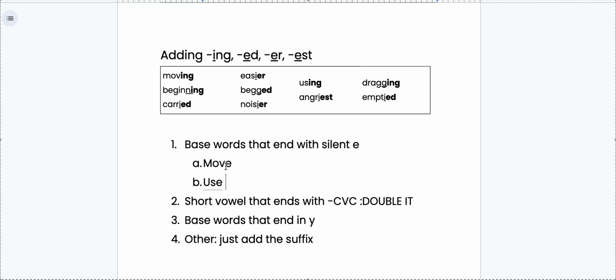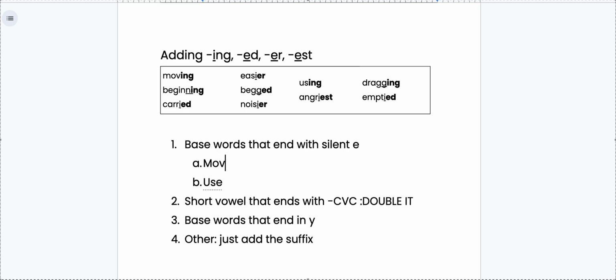Those are our 2 words that end with a sneaky E or a silent E. Words that end with a silent E and you're adding a suffix ing, a suffix ed, a suffix er, or a suffix est, all you do is drop that E and add what you need to add.